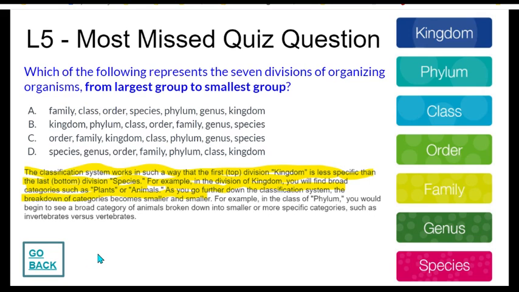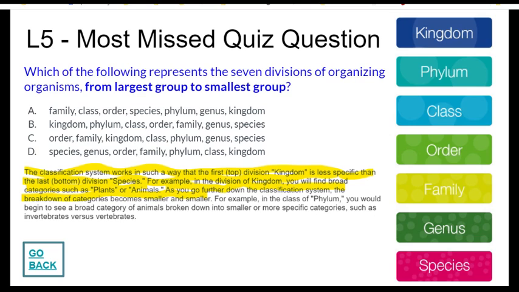Lesson 5, categorizing life at sea, the most missed quiz question, which of the following represents the 7 divisions of organizing organisms from largest group to smallest group? If we go into our lesson 5, and move to page 2, it states, in this system, there are 7 divisions: kingdom, phylum, class, order, family, genus, and species.